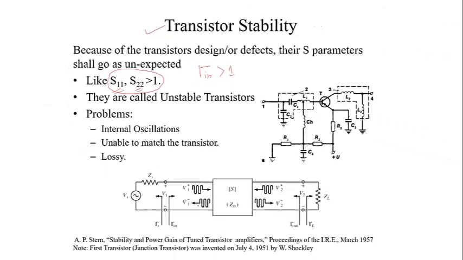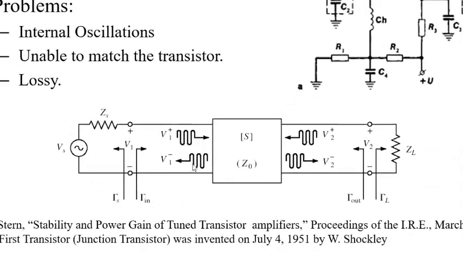If the power is reflected with the input reflection coefficient greater than 1, what will happen? The input power is coming. Let's say the input power is 0.1 watt, and this power will be reflected, and let's say the coefficient is greater than 1. Assume that this value is 5, input reflection coefficient equal to 5. So the reflected power will be 5 times the incident component, which means 0.5 watt power will come.